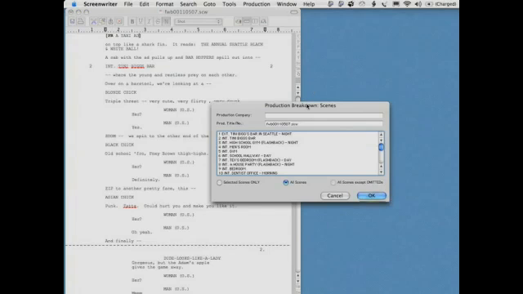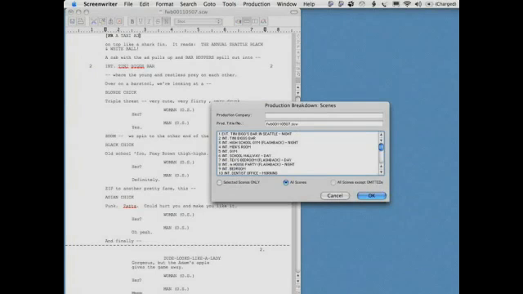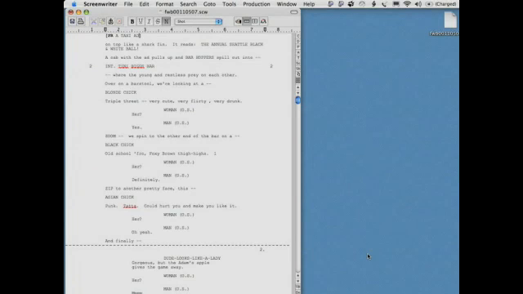Pulls up this screen. It's called Production, Breakdown, Scenes. It just means what scenes are going to be included in the export. You can also add the name of the production company here. Click OK and save it. Later on, I'll show you how to import that into EP Scheduling. So let's move on.